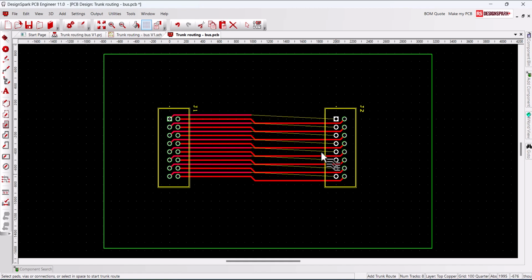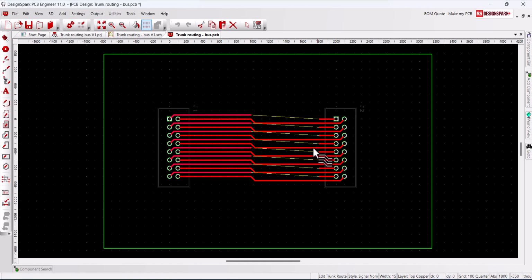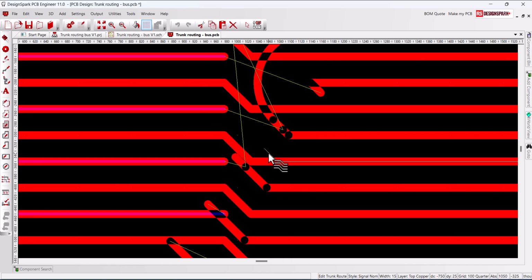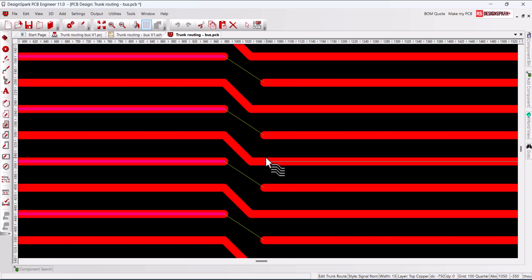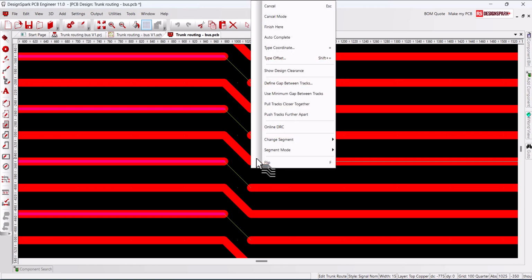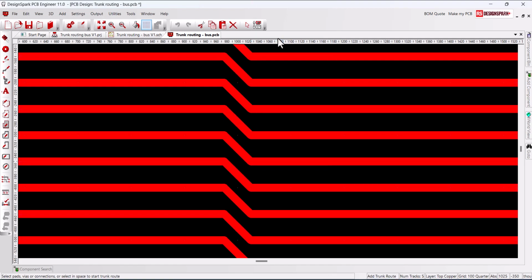Route the tracks from the destination pads and zoom in. When close to where you wish to make the 45-degree segment to complete the tracks, select Autocomplete, and now we have a neatly routed bus.